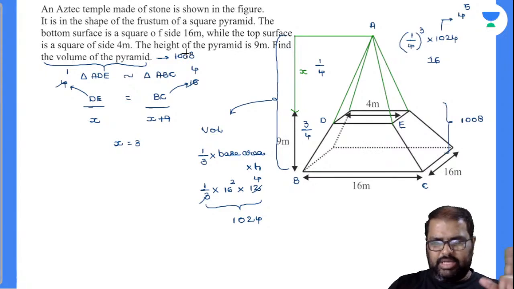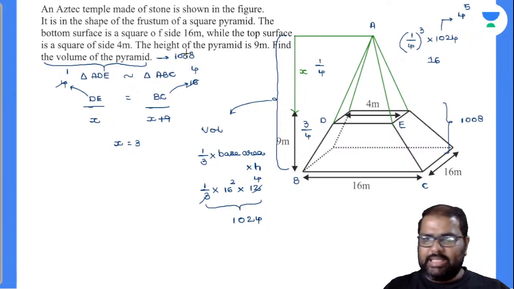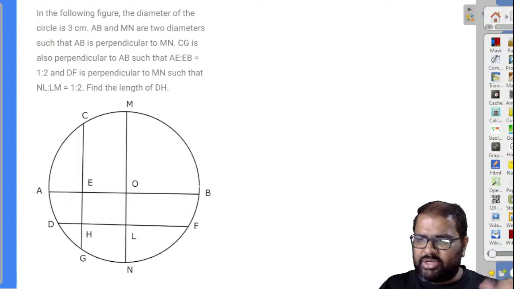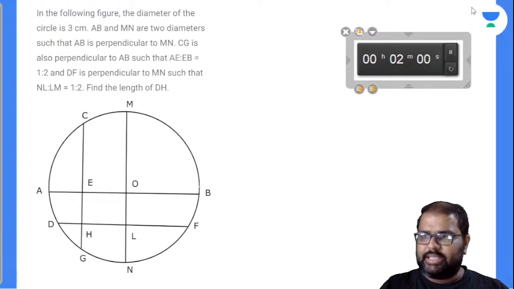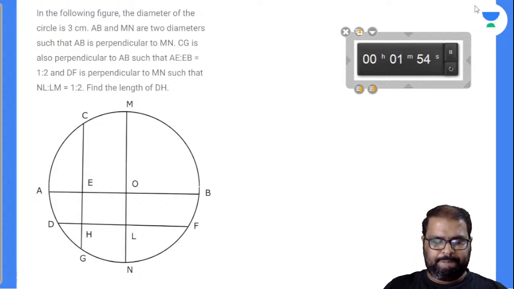A beautiful question. I have seen this in the IMS test series, right? I got this question there. Let's see the next one. Let's see how many can solve this. Again, this is an easy question. The question looks so clumsy, but you can answer this very, very easily. Two minutes. Try this. I took this question from the Crack test series. Try this.